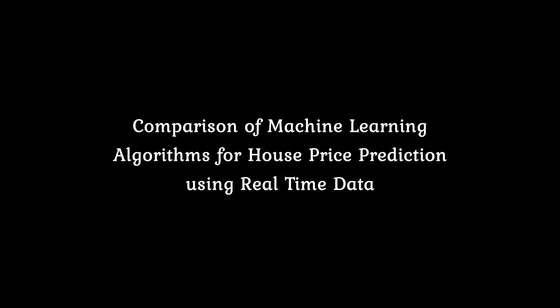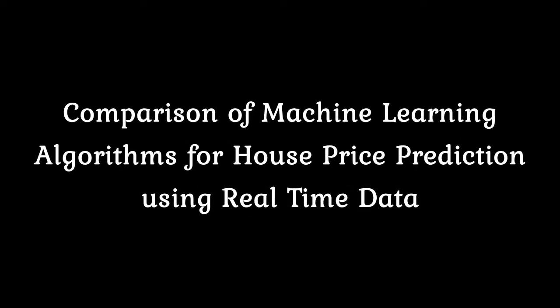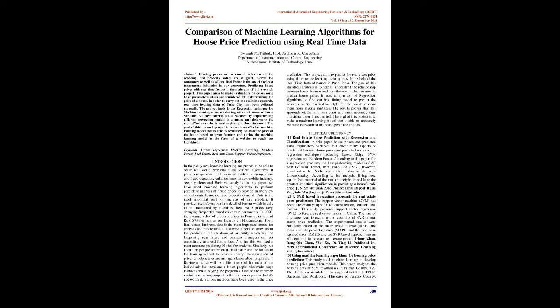Comparison of machine learning algorithms for house price prediction using real-time data. Abstract: housing prices are a crucial reflection of the economy, and property values are of great interest for consumers as well as sellers. Real estate is one of the least transparent industries in our ecosystem. Predicting house prices with real-time factors is the main aim of this research project.